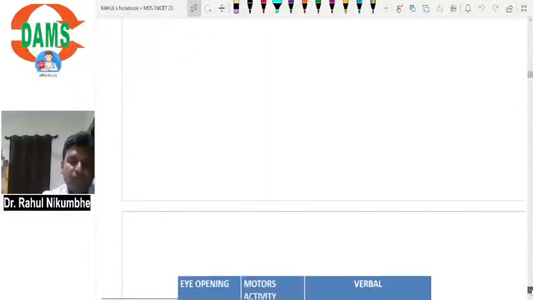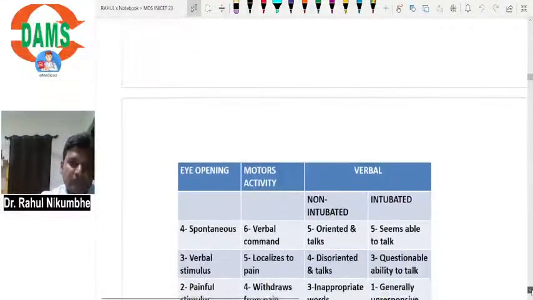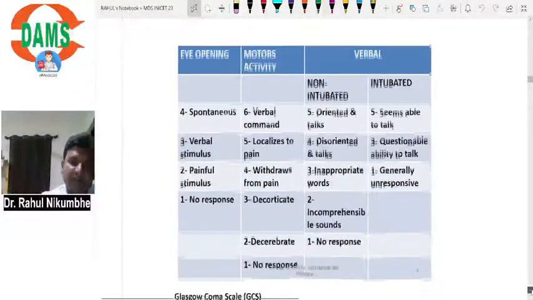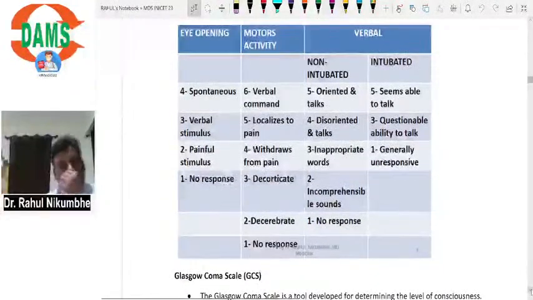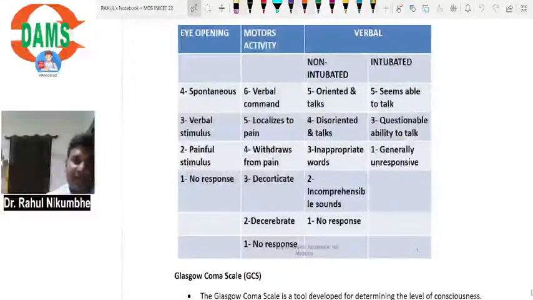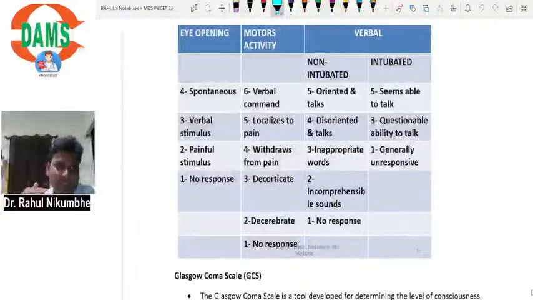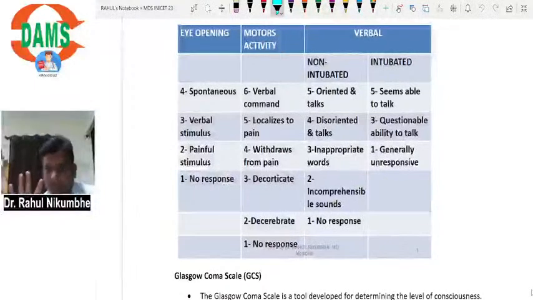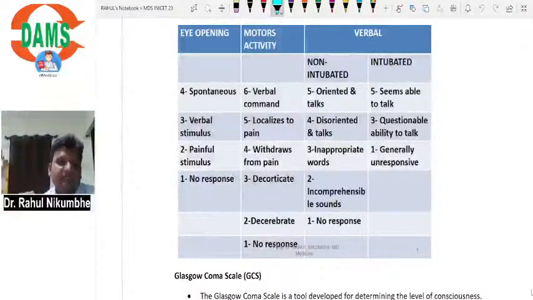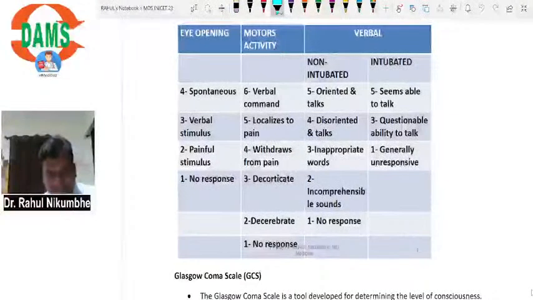I will show you. In Glasgow Coma Scale, we have different variables. We have eye opening, motor activity, and verbal. Now, if the patient is opening eyes spontaneously without any command, then you will give 4 points. If spontaneously the patient is not opening eyes, then you will give a verbal command. You will call him by his name.